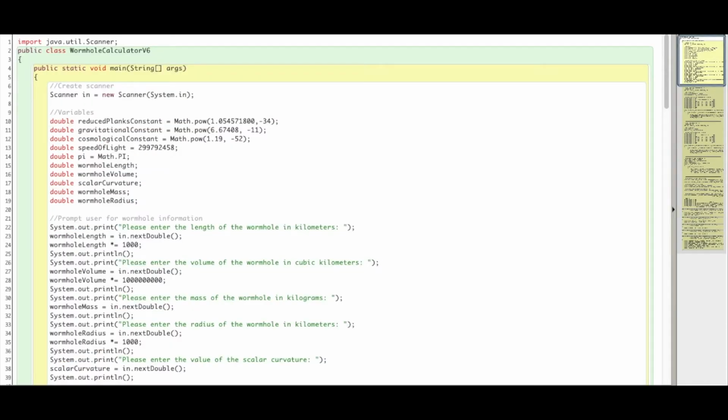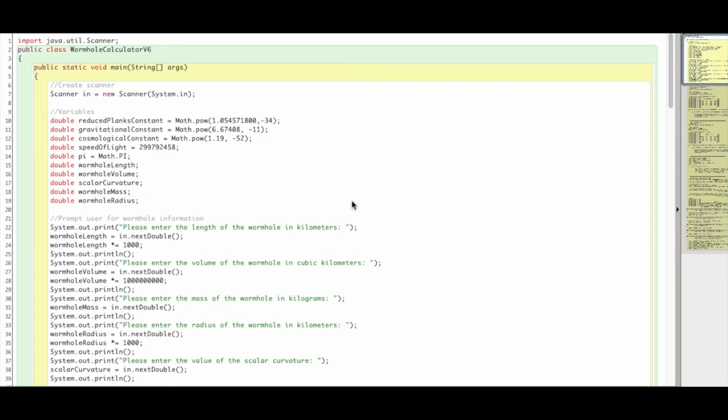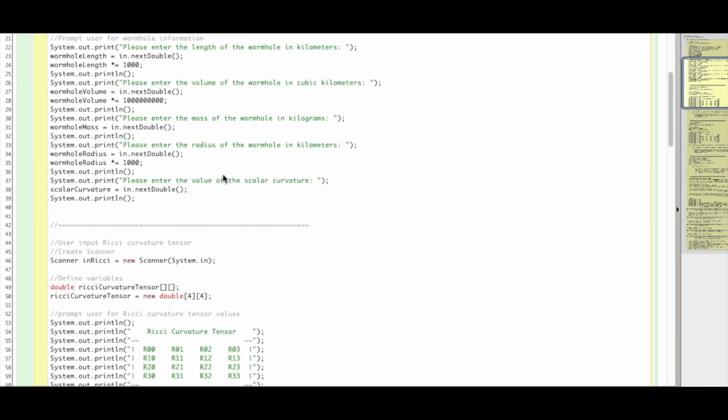The second method is through exotic mass, specifically negative mass, which is mass that will have the opposite gravitational force of normal mass. This is used on both ends of the wormhole to push the two mouths together to achieve stabilization. In the original Java program, the user is prompted to enter different values of the wormhole environment.